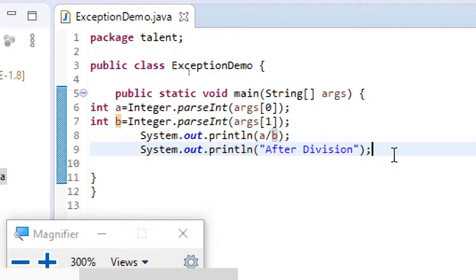Like here you have seen so far, one is arithmetic exception, which is division by 0, what you have just seen now. And the other one is array index out of bounds exception, which is not handled, that means if no arguments were specified.